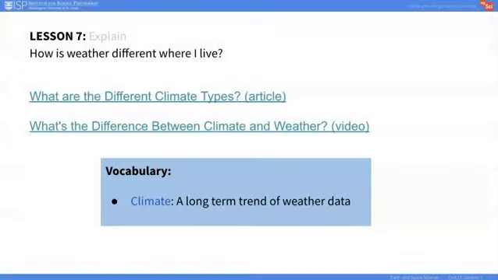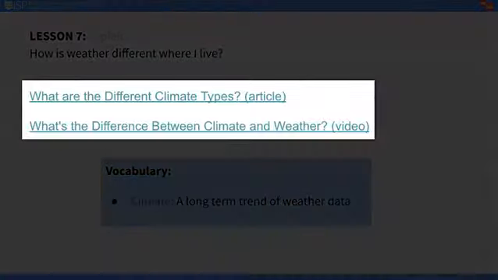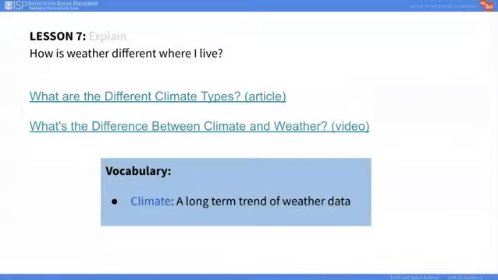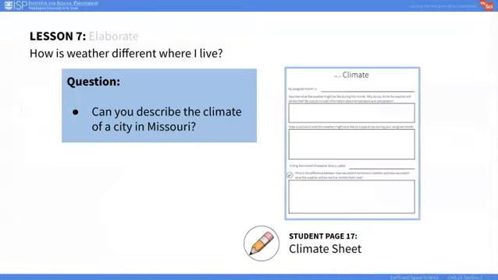We cannot say with 100% certainty that it will be cold on January 30th, 2020 in St. Louis. However, we can predict it will be cold because we have years of data that support this prediction. Students will then obtain information from an article and a video to develop explanations about the difference between weather and climate. In the Elaborate portion of this lesson, students will attempt to describe the climate for a city in Missouri.